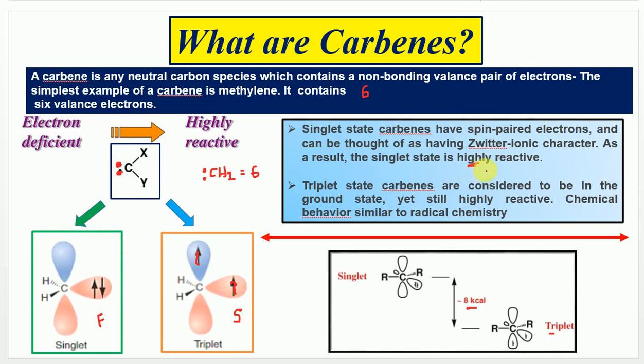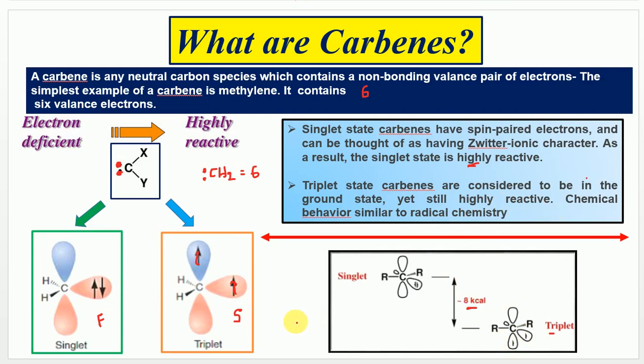Coming to Schrock carbenes, these are triplet state carbenes, which are considered the ground state, and still they are more reactive than normal species. The chemical behavior is similar to radical chemistry because of the unpaired electrons, so it works like radical chemistry. You can notice these carbenes are generally observed as intermediates in the majority of organic reactions.